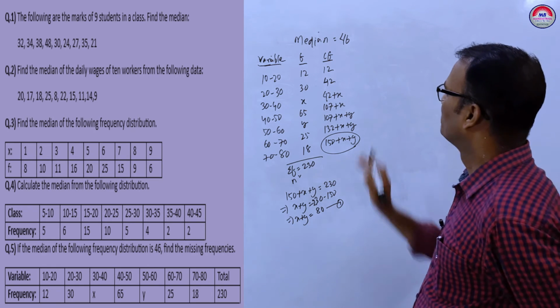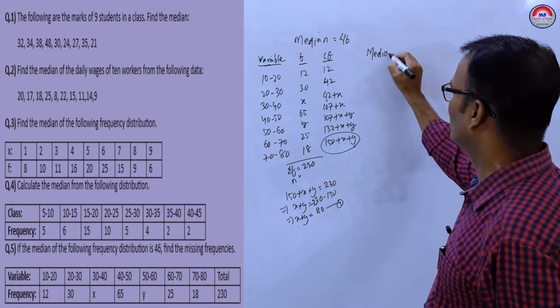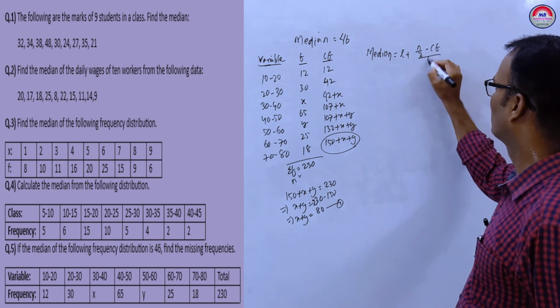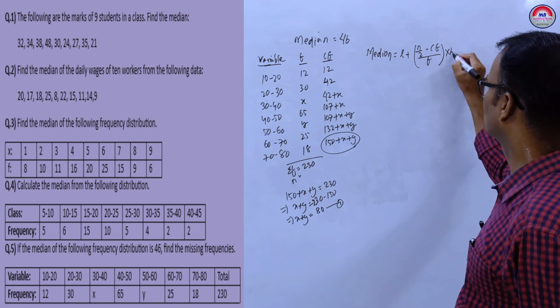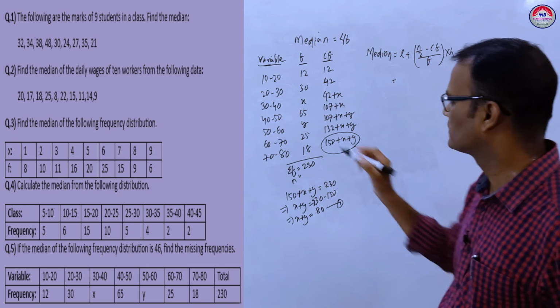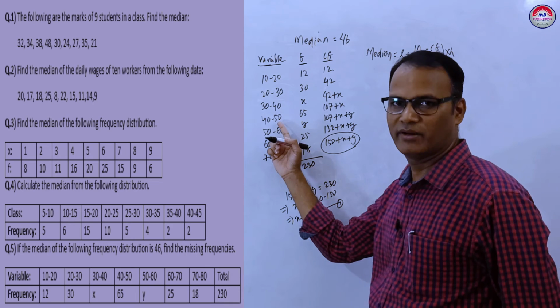Now, the median value is given as 46. So what is the formula of the median? Median is equal to L plus n by 2 minus CF upon F into H. So you see, the median given is 46. The number is in between 40 and 50.